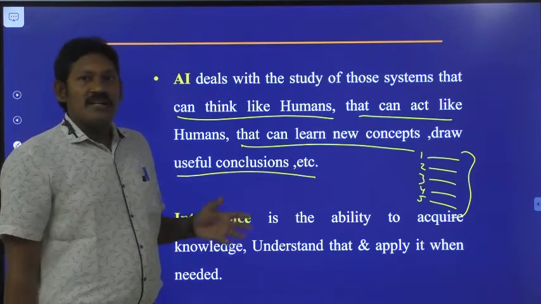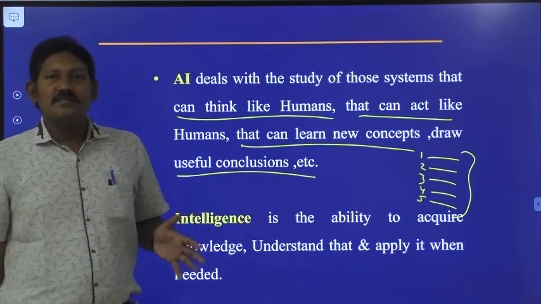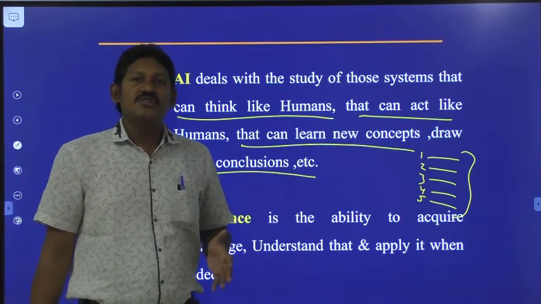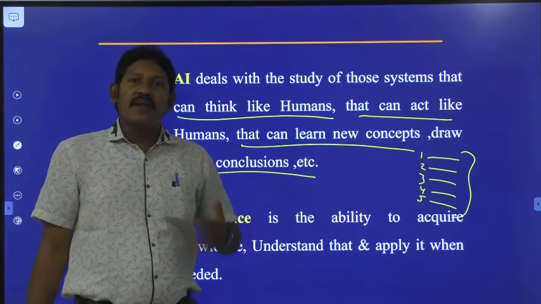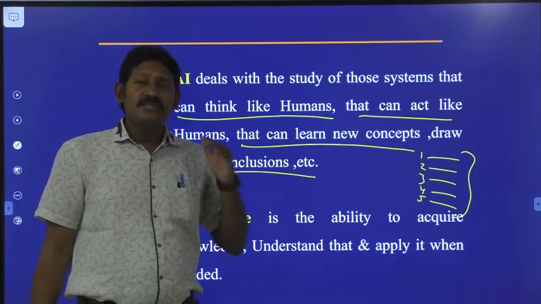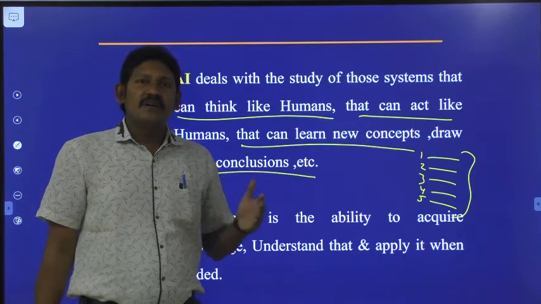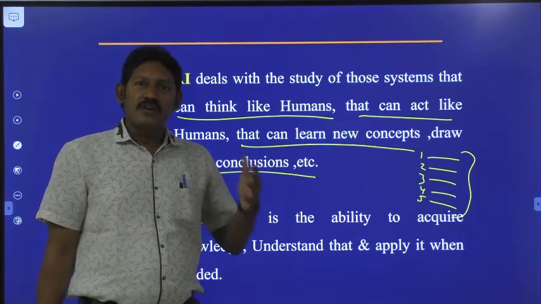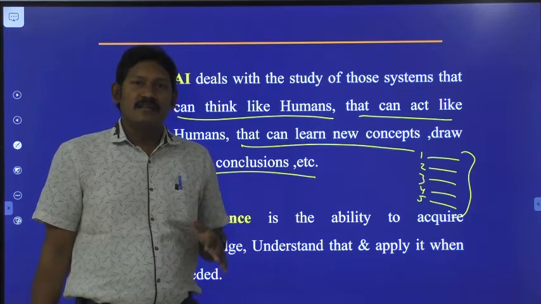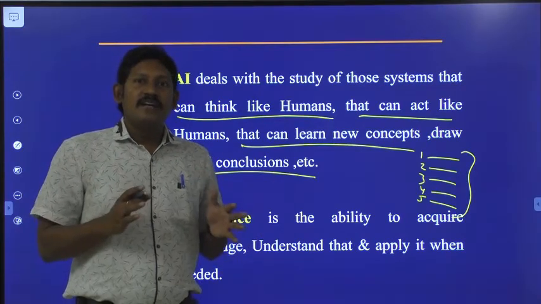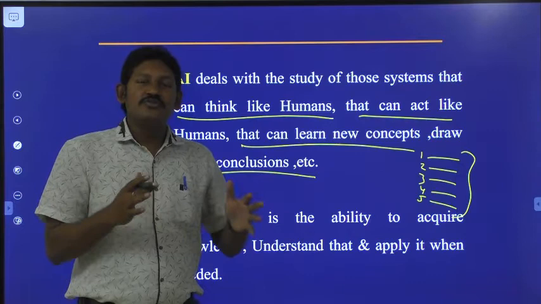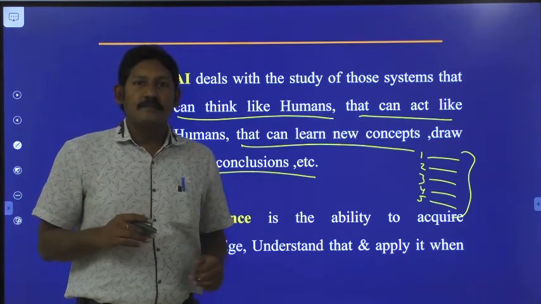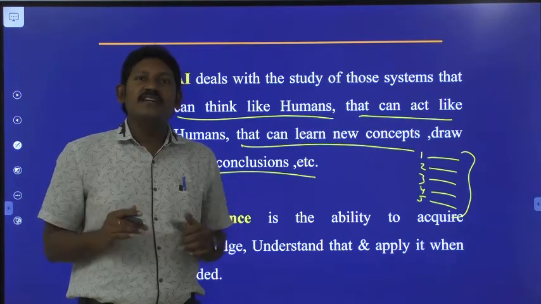So what is intelligence here? Intelligence is the ability to acquire knowledge and apply it when needed. So whenever we need intelligence, we are supposed to use the knowledge we have in our brain. Then only we say that we are intelligent.